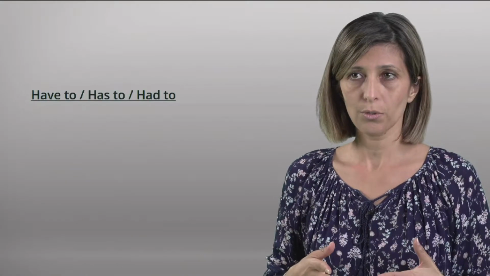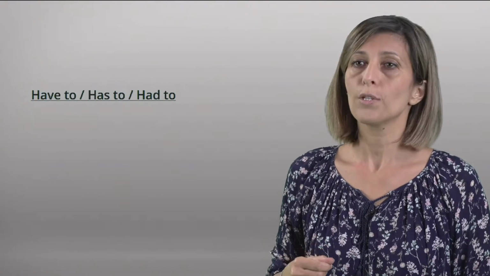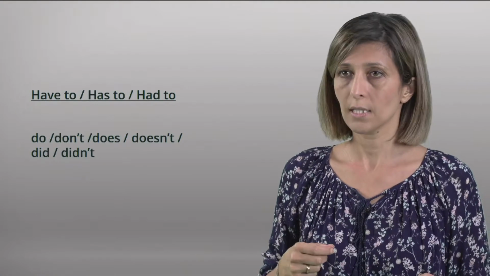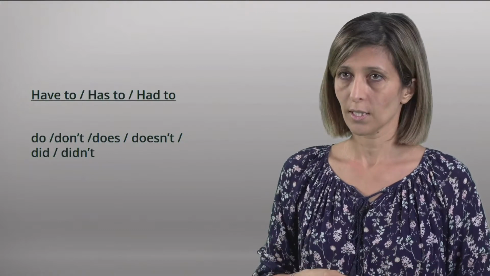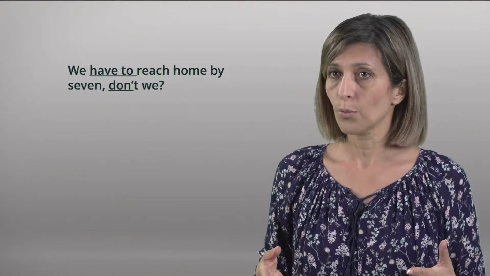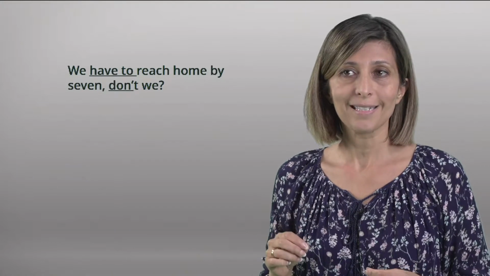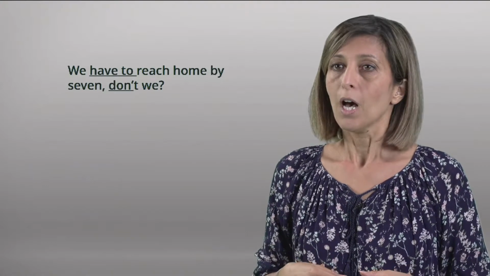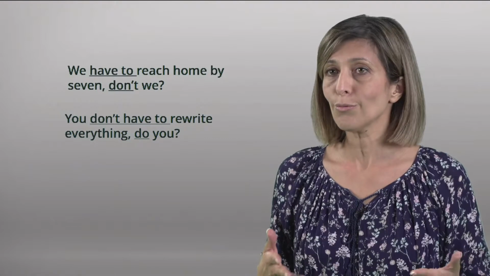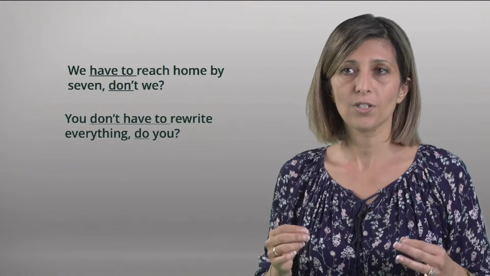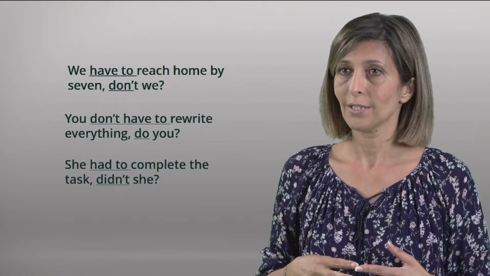In sentences with have to, has to, or had to, we use do, don't, does, doesn't, did, or didn't in the question tag. For example, "We have to reach home by 7, don't we?" Here, have to shows obligation, and the question tag is "don't we?" Other examples are, "You don't have to rewrite everything, do you?" And "She had to complete the task, didn't she?"